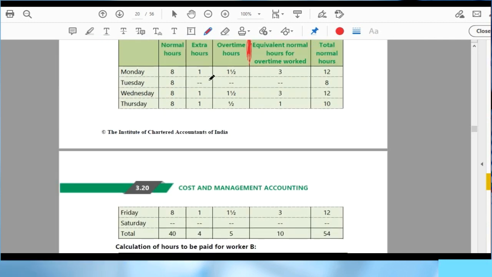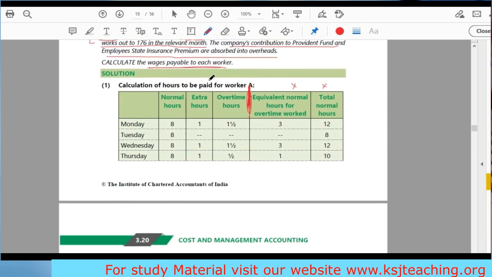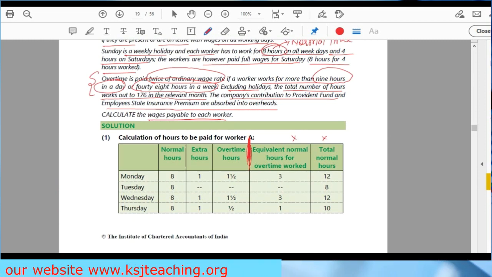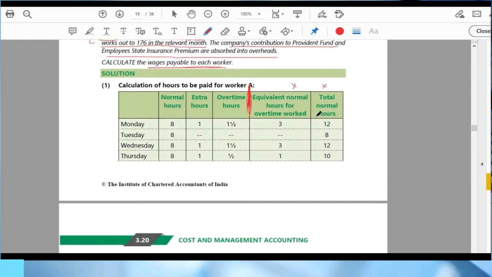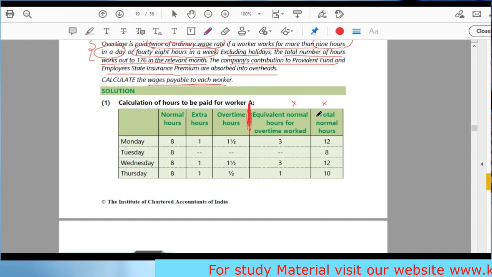Now the normal hours is 8 hours. That is the normal working hours of the factory. It is given in the question, sir. Normal hours are 8. Then we are taking one column as extra hours. Sir, why are these extra hours given? See, the Factories Act says that up to 9 hours you don't have to pay overtime.